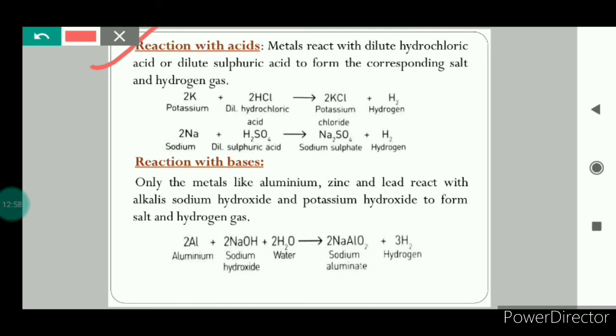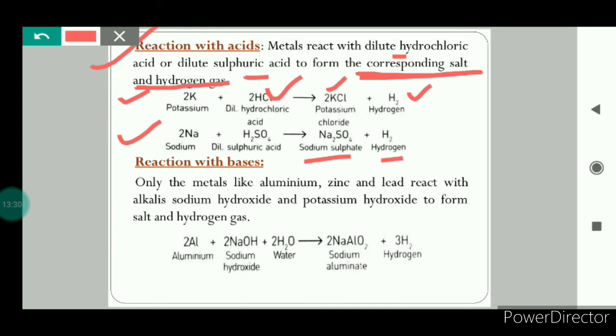Now we will see how metals react with acids. Metals react with dilute hydrochloric acid or dilute sulfuric acid to form the corresponding salt and hydrogen gas. As you can see here in the reactions, potassium reacts with dilute hydrochloric acid to form potassium chloride salt and hydrogen gas. Let's see another reaction. Sodium, when it reacts with dilute sulfuric acid, forms sodium sulfate salt and hydrogen gas. Non-metals do not react with dilute acids.